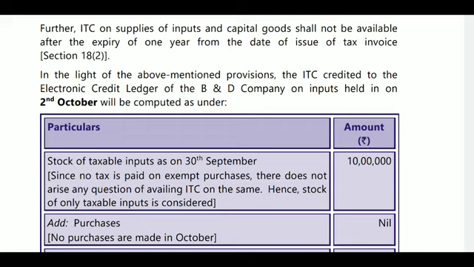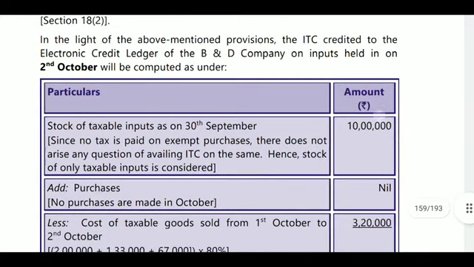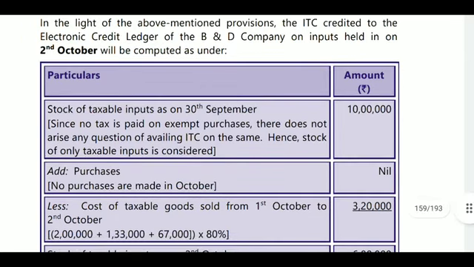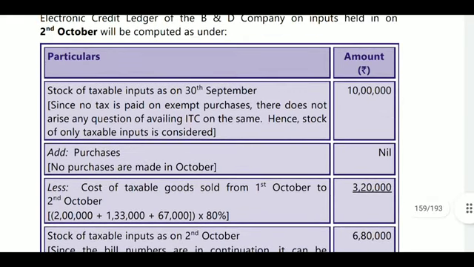So he became a normal person on 3rd October. The preceding day will be 2nd October. Up to 2nd October, what is the transaction sum? That is stock of taxable inputs as on 30 September. It will be taken from the previous quarter. Thus, since no tax is paid on exempted purchases, there does not arise any question of availing ITC on the same. Hence, stock of only taxable inputs is considered, 10 lakhs. Next, add the purchases, if any, made in October. Next, less cost of goods sold for October up to 2nd October.